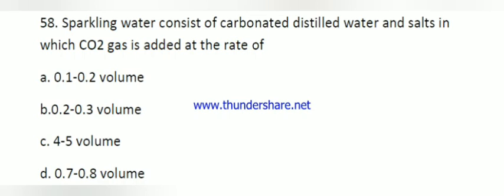Sparkling water consists of carbonated distilled water and salt in which CO2 gas is added at the rate of. Here the right answer is 4 to 5 volume.